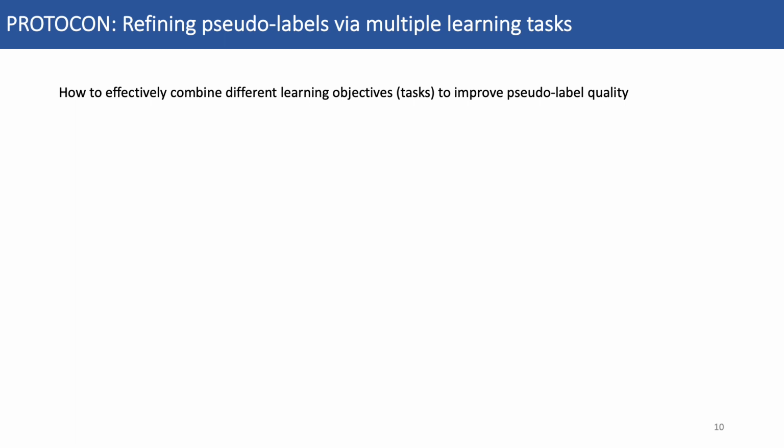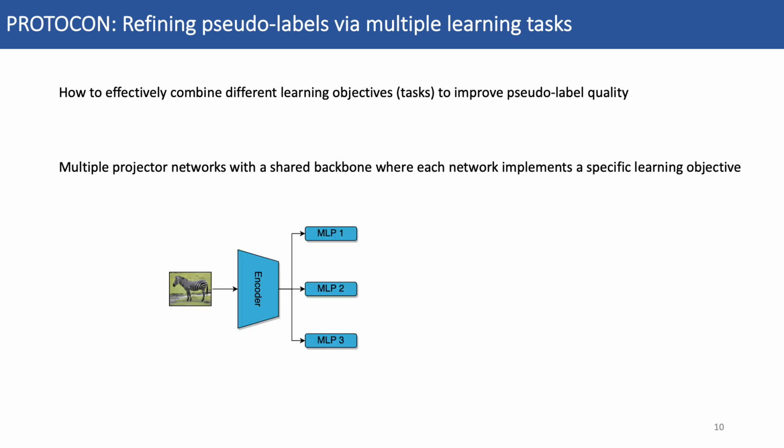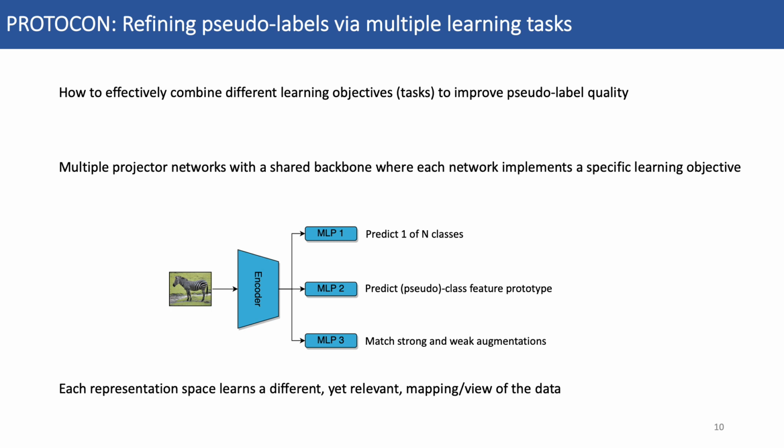Our key finding is that it's possible to refine the pseudo-label by employing multiple learning objectives. To illustrate, imagine we train multiple projector networks sharing a common backbone, where each of those networks is required to implement a different learning objective. For example, the first predicts one of n classes, while the second predicts the class or pseudo-class prototype of a given sample, and the third is tasked to match strong and weak augmentation. What happens is that each representation space learns a different mapping or view of our images.